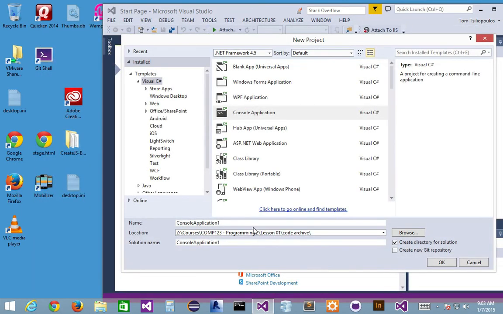So this is where my code is going to be handled, right? I'm going to put it in your COMP123 programming course, Programming 2, Lesson 1, Code Archive is what mine looks like. Yours will be different. And I'm going to do a little Hello World application, just to refresh you on what we did last time, right? So here's my Hello World.